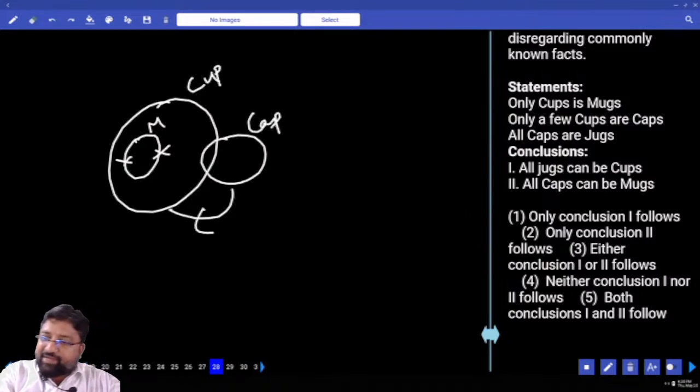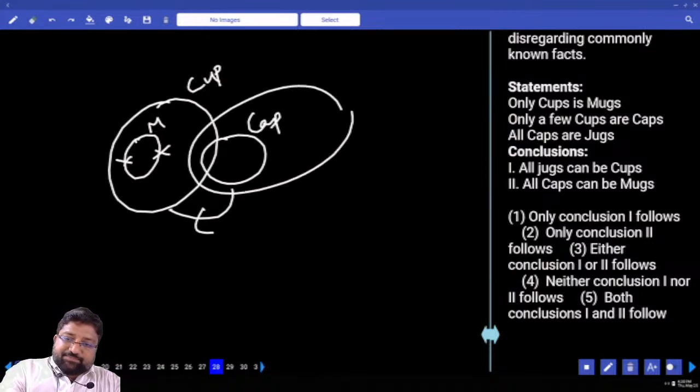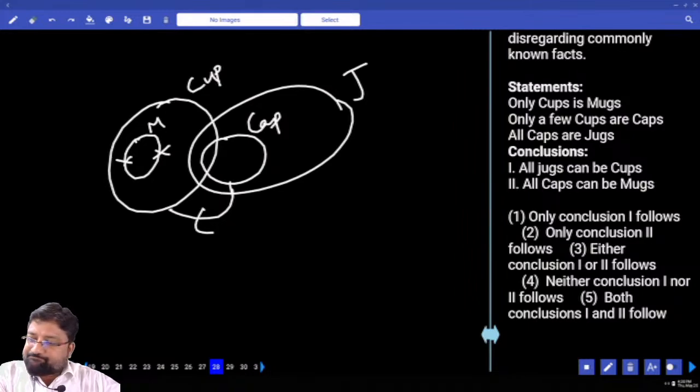Arrow mark from B to A. All caps are jugs. What is the first conclusion? All jugs can be cups. Can I take all the jugs inside cups? Yes. All caps can be mug.